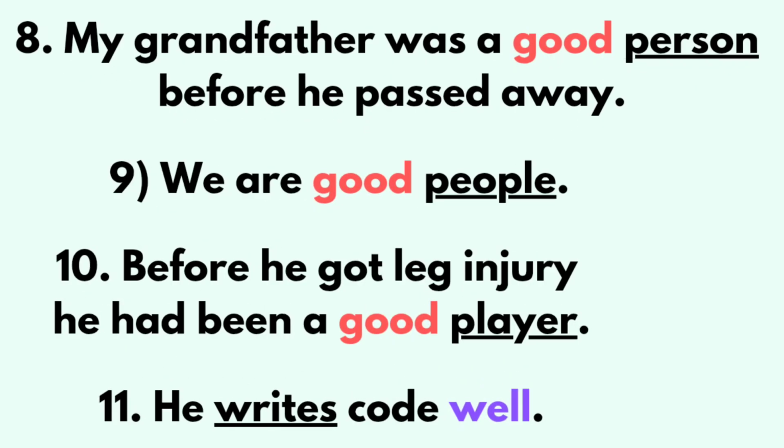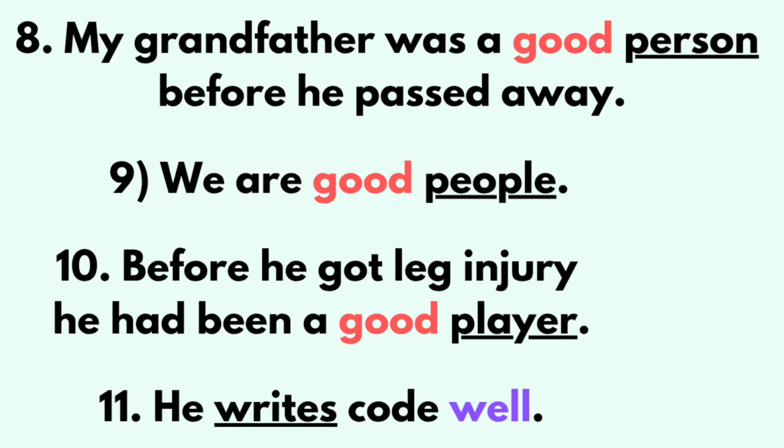Another 4 examples. My grandfather was a good person before he passed away. A couple of years ago my grandfather died. My grandfather was a good person. Here I'm describing, good is an adjective and it describes my grandfather. How was my grandfather? He was a good person. We are good people. Here good is an adjective and people means plural countable.